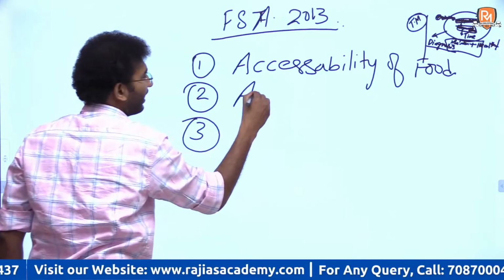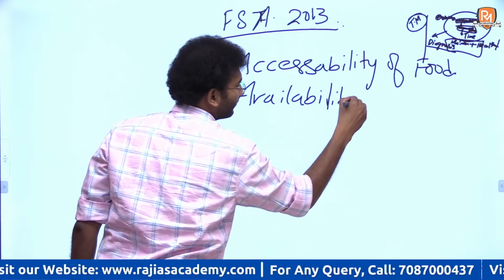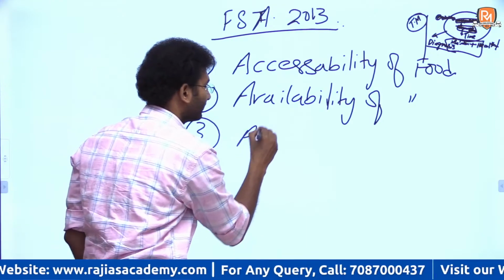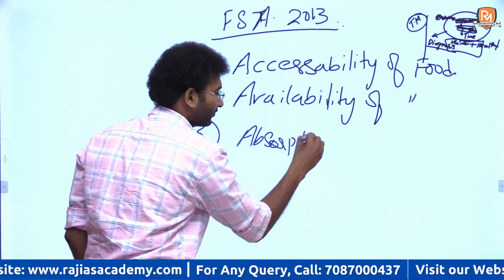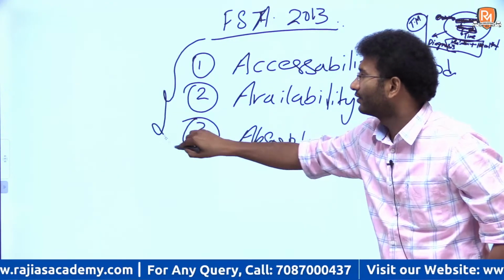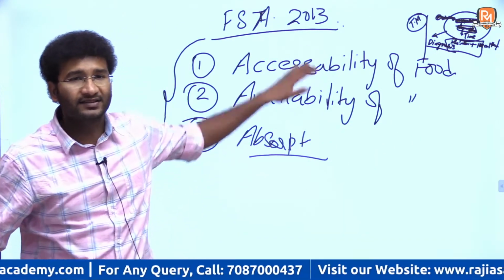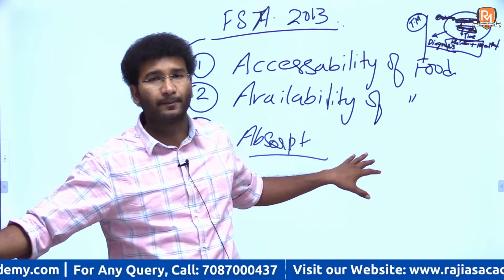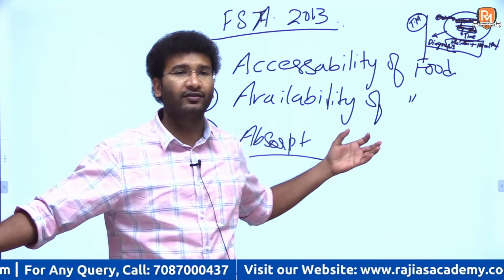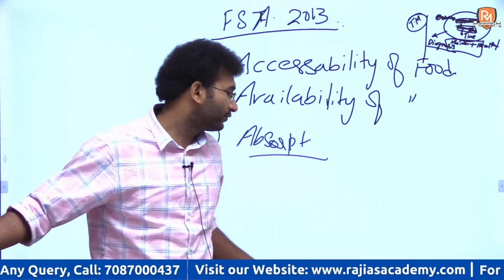Second one is availability of food, right? And the third one is absorption of the food, right? These are the 3 components under which the Food Security Act works. Accessibility, availability and absorption. The food should be accessible, the food should be available to everybody, and the food should be in an absorbable position. This is what the Food Security Act says.